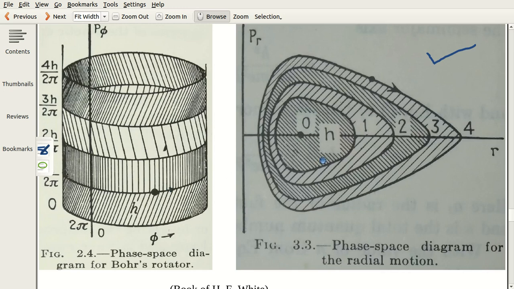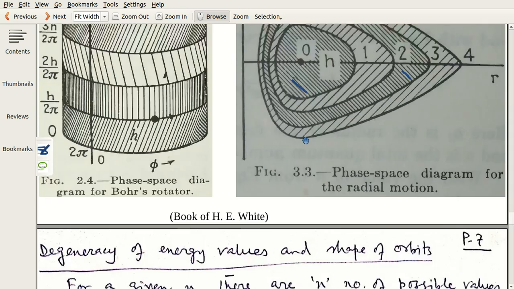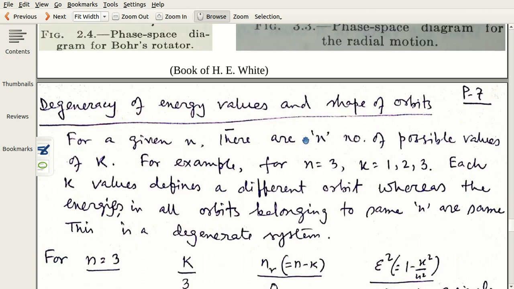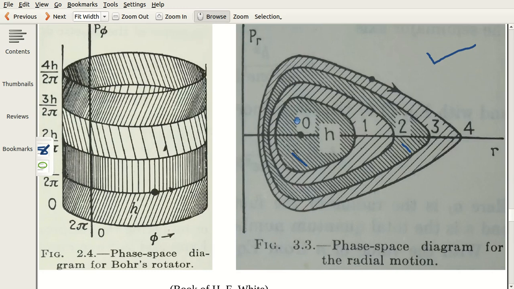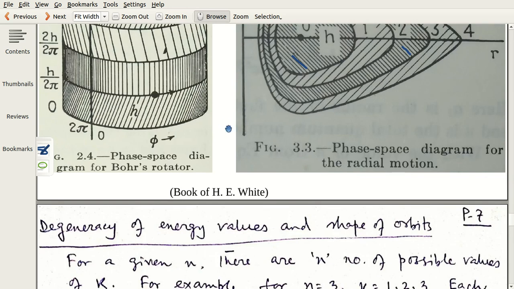Just have a look at it. I mentioned that each area here and here are of the same amount of area, and the intermediate areas are also the same, as we see from the oscillator phase space diagram. Now this is just for your information. You can try to have a look, but don't stick here. This is my advice. You will learn it in a better way when you study phase space diagram.